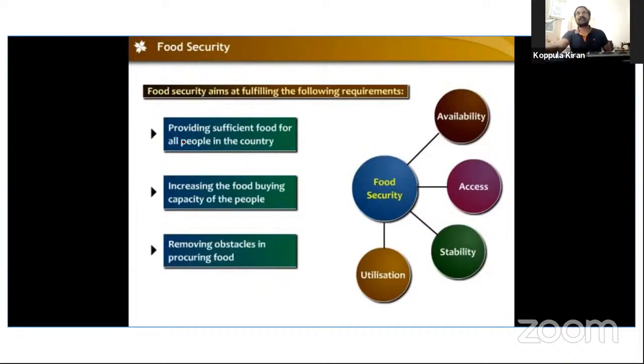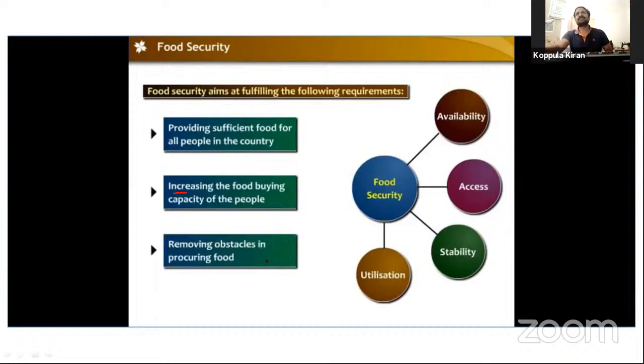Another is increasing the food buying capacity of the people, so the government should create a situation where people can purchase food. Another is removing obstacles in procuring food.